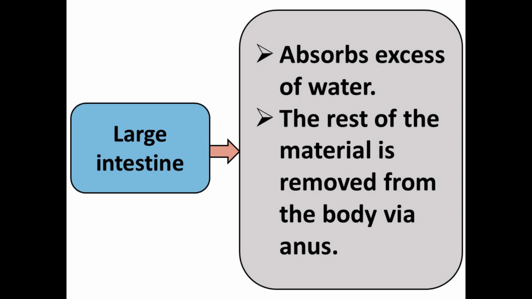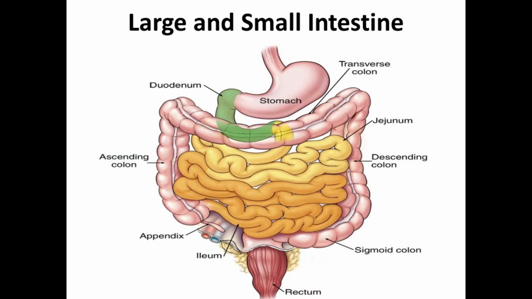So this was all about the human digestive system, mainly the alimentary canal. This is the well labeled diagram of the large and the small intestine. The small intestine is composed of three parts: duodenum, jejunum and ileum.